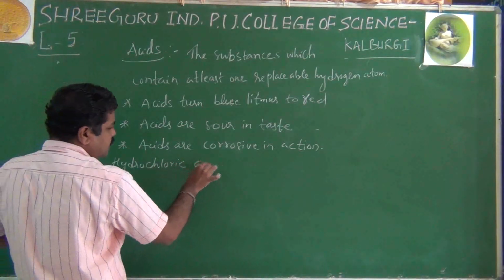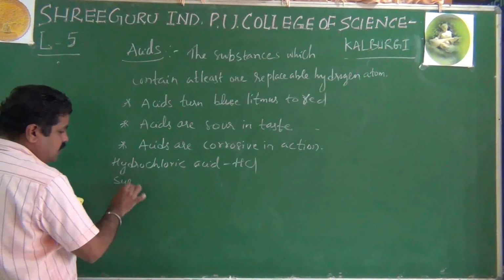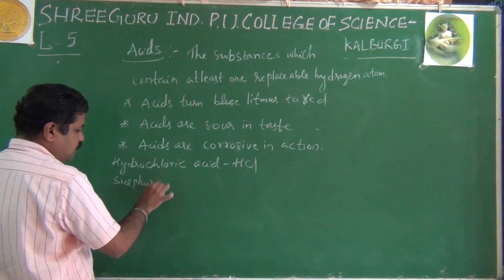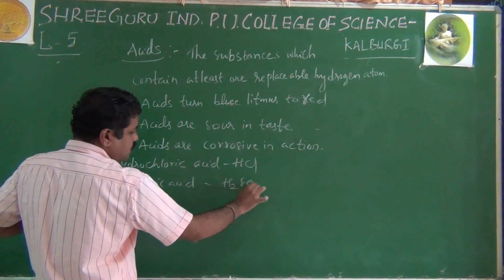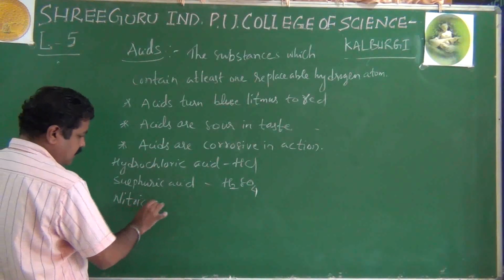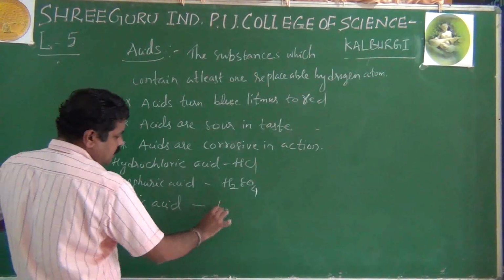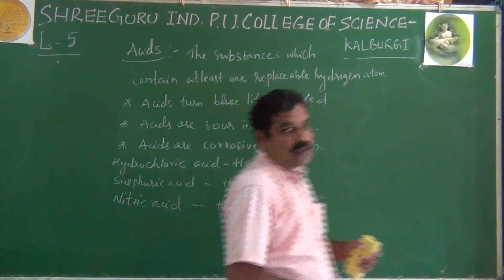Hydrochloric acid, that is HCl. Sulfuric acid, that is H2SO4. Nitric acid, that is HNO3. These are the common mineral acids I came across.